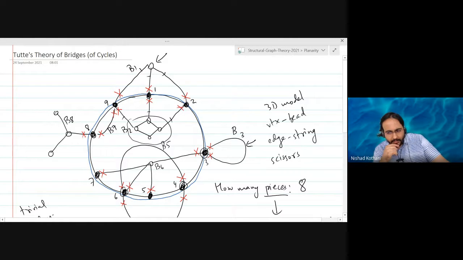So how would you define the non-trivial bridges? Anybody? I want a rigorous graph theoretical definition of non-trivial bridges. And I want you to give it to me.